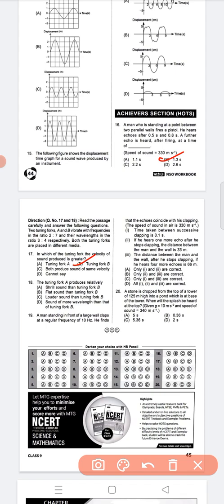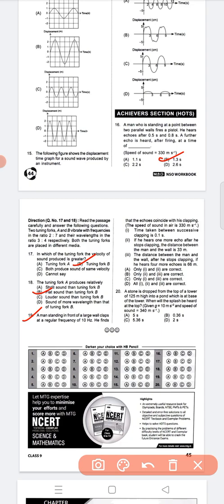Okay. Next, question number 18. The tuning fork A produces relatively flat sound than tuning fork B. Option B.